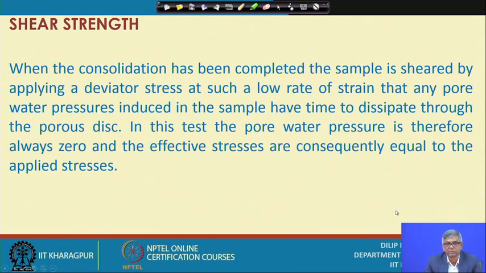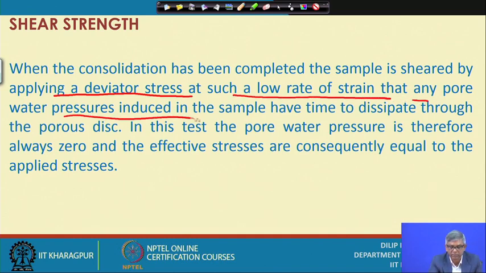When consolidation is completed, the sample is sheared by applying deviator stress, as I have already mentioned. At such a low rate of strain, any pore water pressure induced in the sample has time to dissipate through the porous disc, that is, the bottom porous disc. So we have enough time for the water to go out and the pore pressure to totally dissipate.